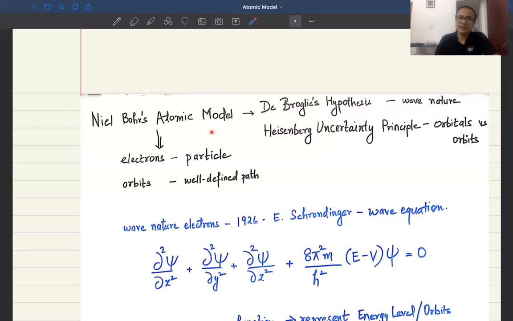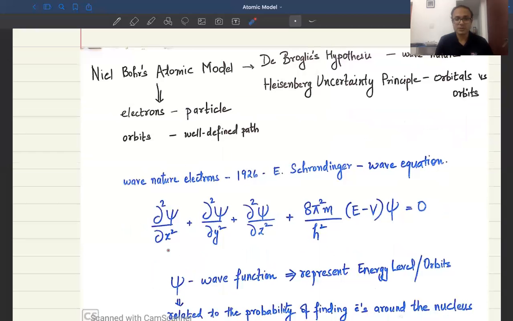So we now need to consider the wave nature of the electron also while we are considering electrons. That is why we need a new way of visualizing the atomic model. In order to bring in the wave nature of the electron, a scientist named Erwin Schrodinger in 1926 proposed a wave equation. And this particular equation is what is given here.